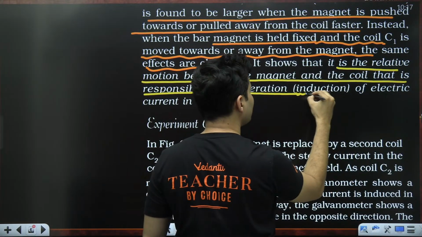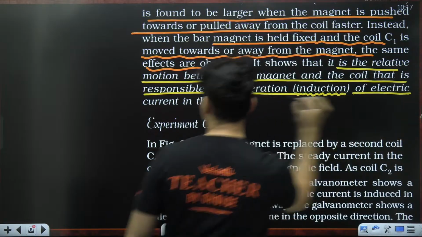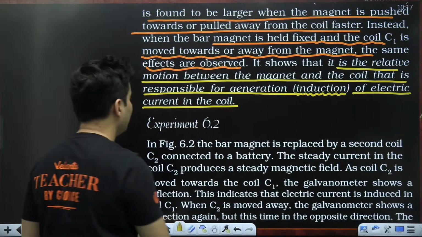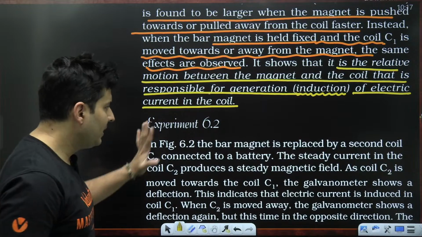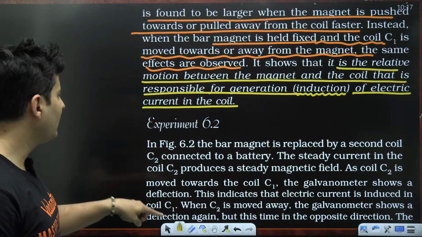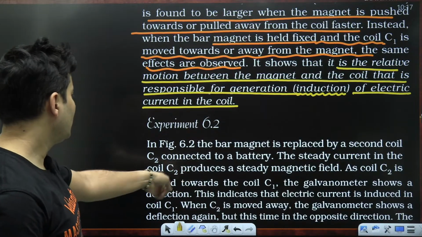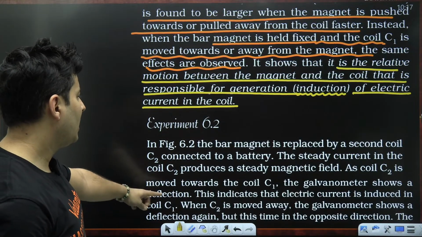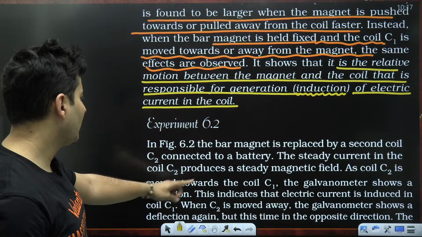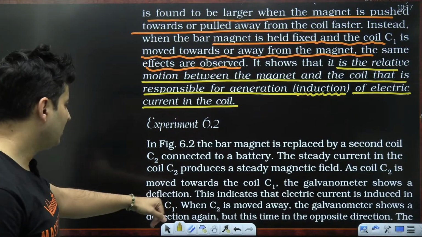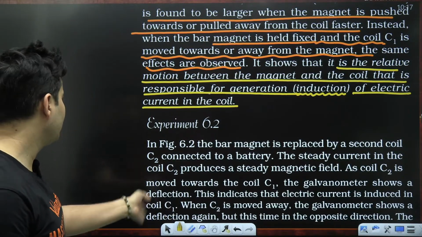This generation is called induction of electric current in the coil. Second experiment: the bar magnet is replaced by a secondary coil, and a steady current is produced in that particular coil. When this coil is moved towards another coil, it shows a deflection. This indicates that electric current is induced.